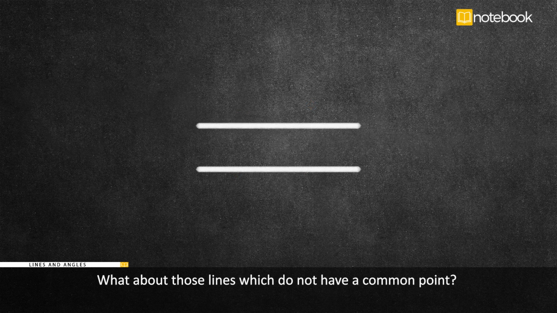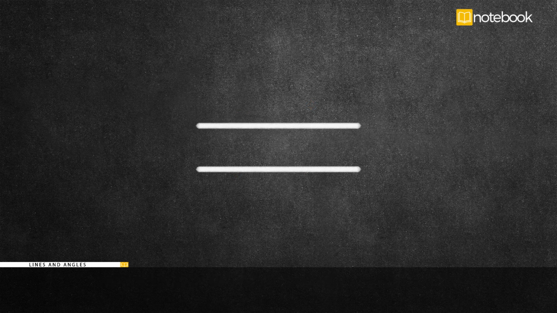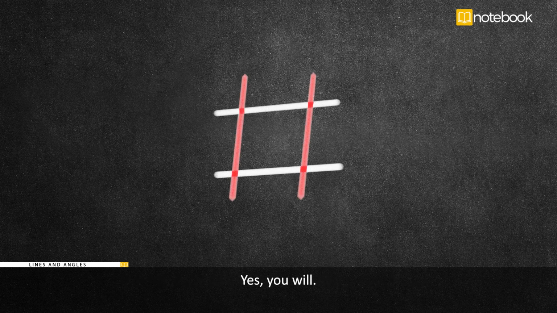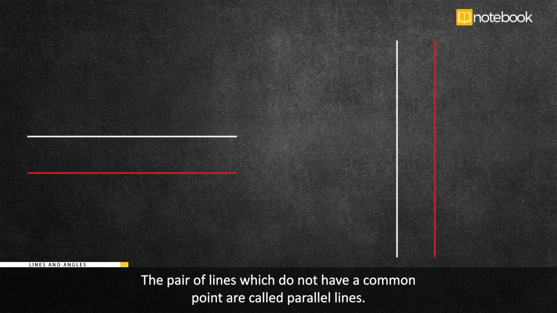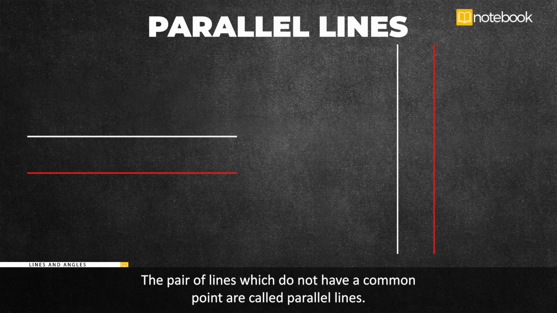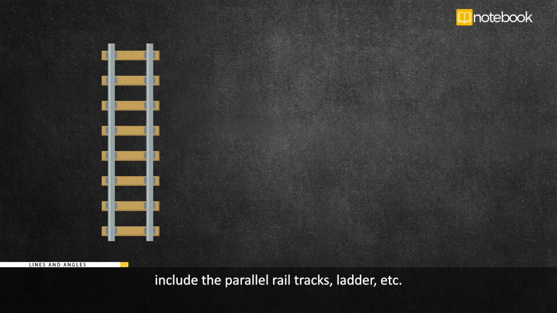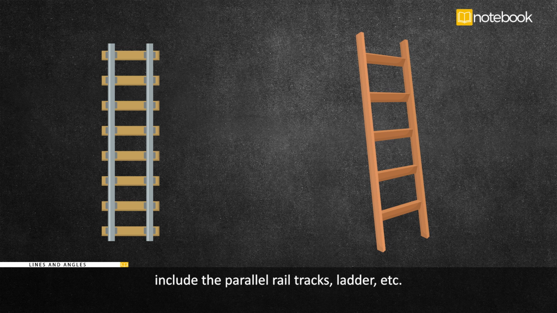What about those lines which do not have a common point? Do you find such lines in the figure drawn by Ramu? Yes, you will. The pair of lines which do not have a common point are called parallel lines. Common real-life examples of parallel lines include the parallel rail tracks, ladder, etc.